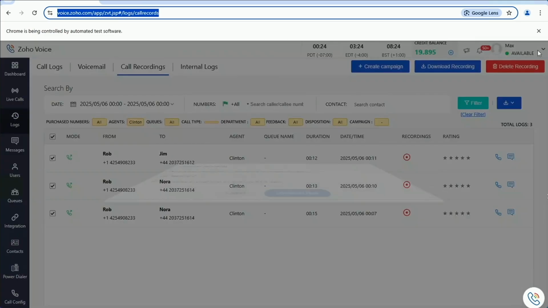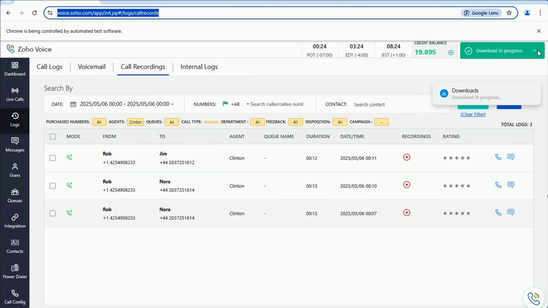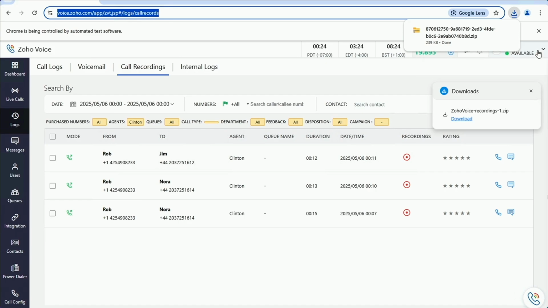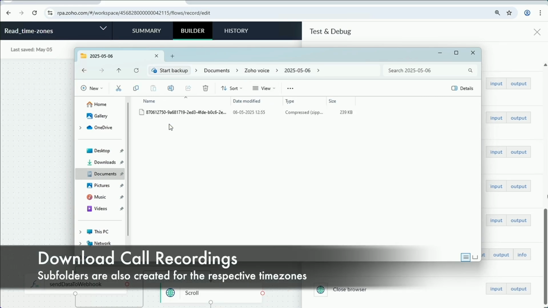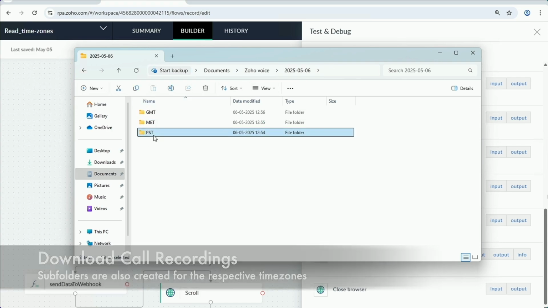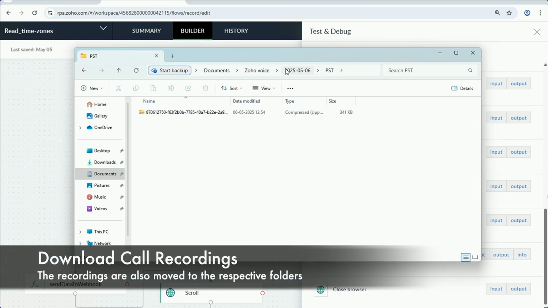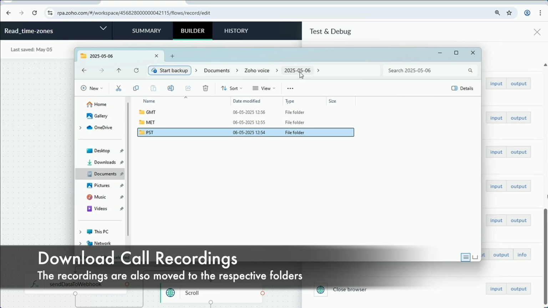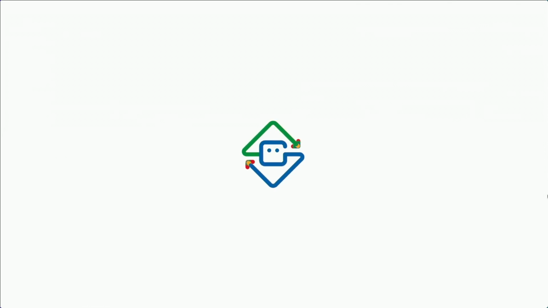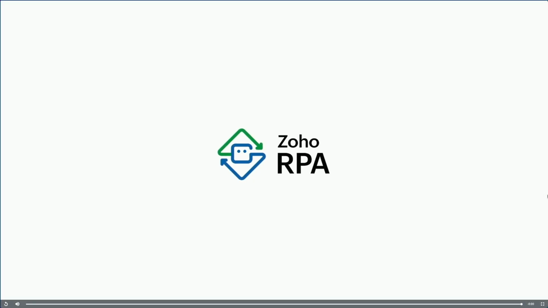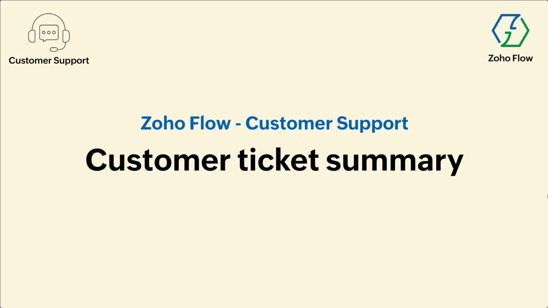Once you do all that, if you go back and see, after all the download is processed, you will be able to see that the workflow is already built. You'll be able to see that the folders will be created for each of the days, and then for each time zone, it will be updated. So this is all done by the bot. You just have to trigger it and it will be done by the bot as and when you want it to do. So this is just one example use case for your customer service.